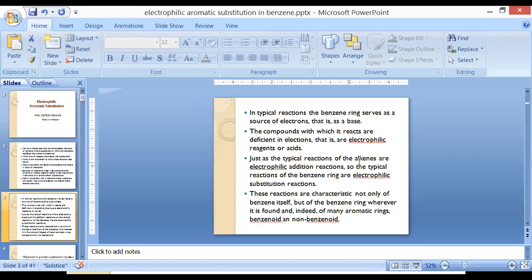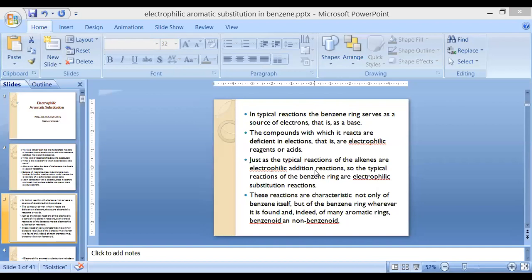they generally go for what type of reaction? Electrophilic addition reaction. Why? Because the double bond across the carbon-carbon double bond will add the electrons in the structure. But as benzene also has alternate double bonds, it may also go for addition reaction like that of alkene.